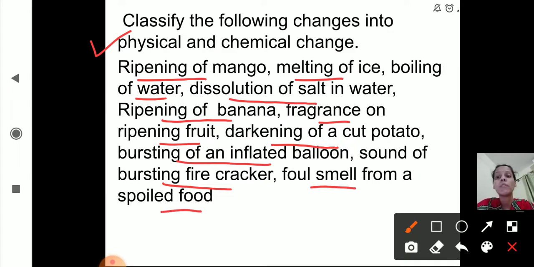So these are the different changes. This is for homework. You will write this in your notebook and write the answers on your own.